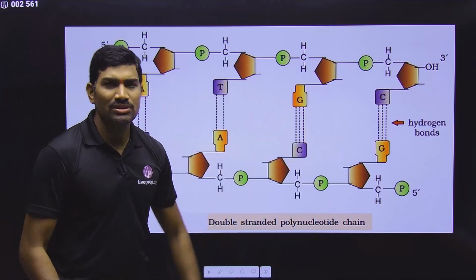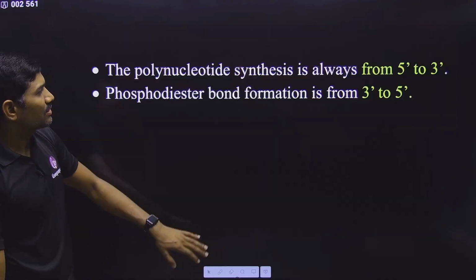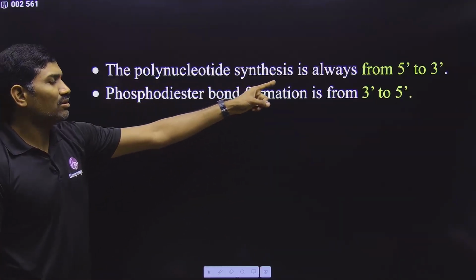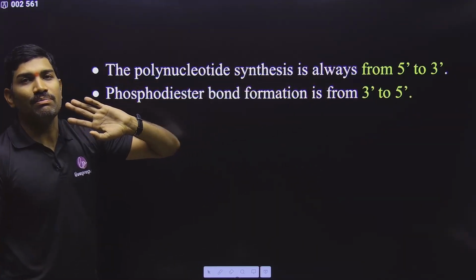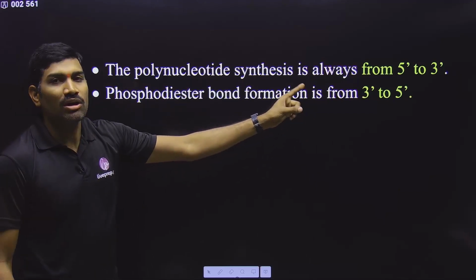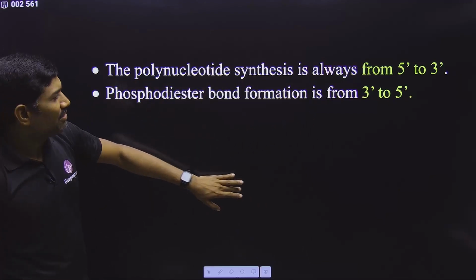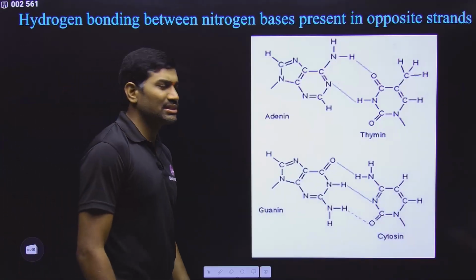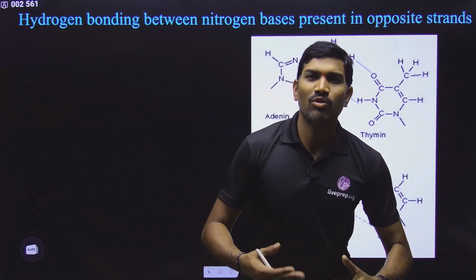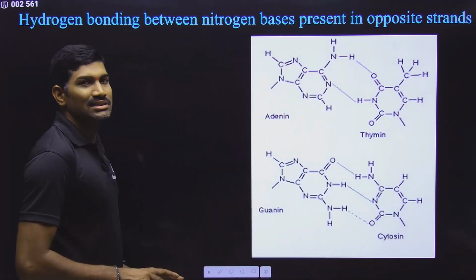Anyhow, these hydrogen bonds and all, slowly we will study. So polynucleotide chain synthesis is always from 5 prime to 3 prime, whereas phosphodiester bond formation is from 3 prime to 5 prime. Very important concept. Many students are making a mistake in this. That's why I am spending more time on it, so that you will understand it very clearly.